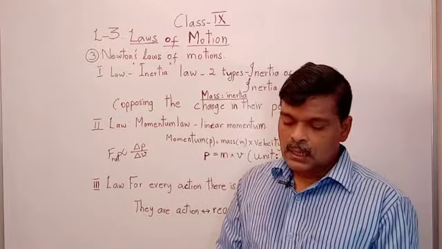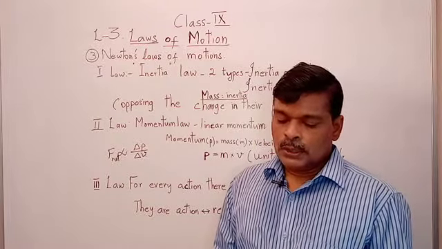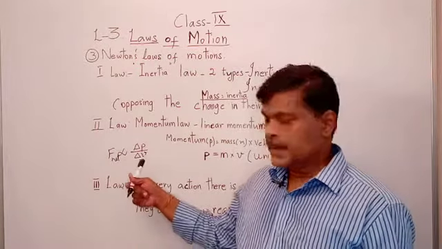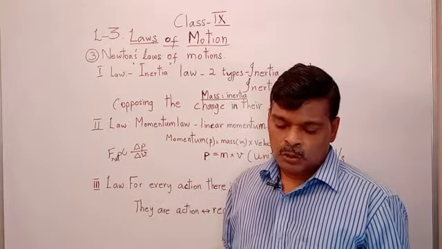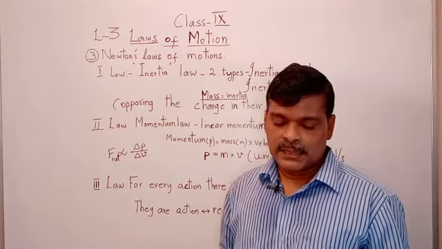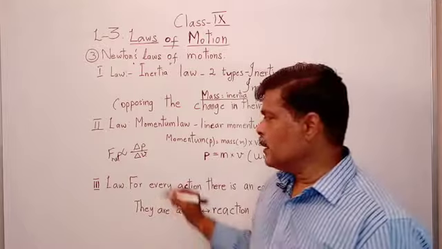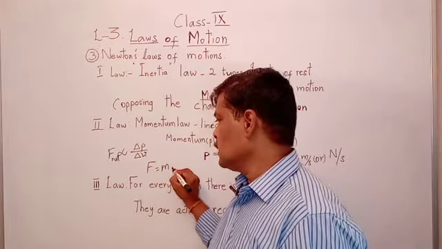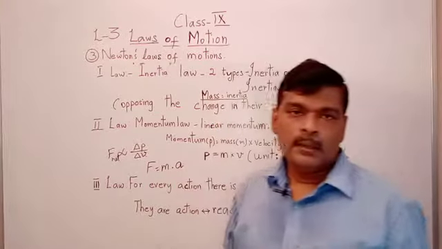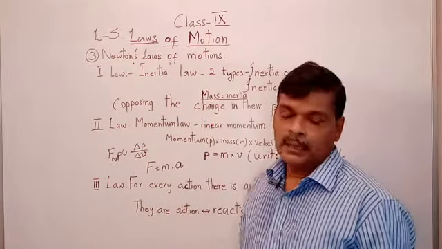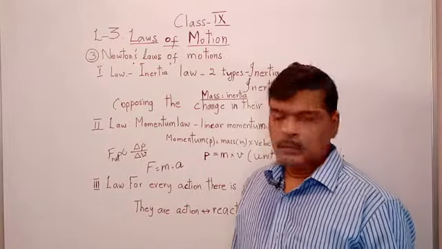Next, F net is equal to m into delta V divided by delta T. That time we know delta V by delta T is equal to a, acceleration. So F becomes mass into acceleration, m into a. So F is equal to ma. So net force we are calculating.